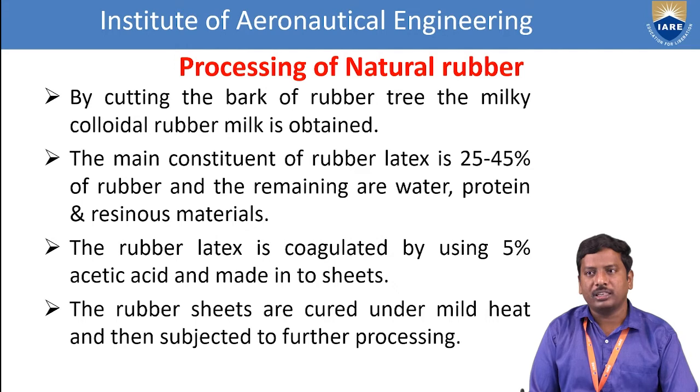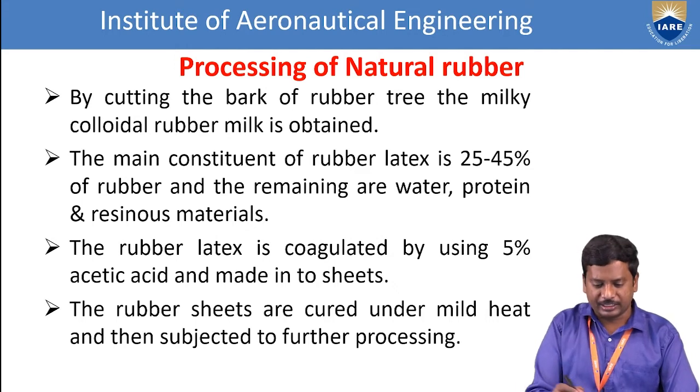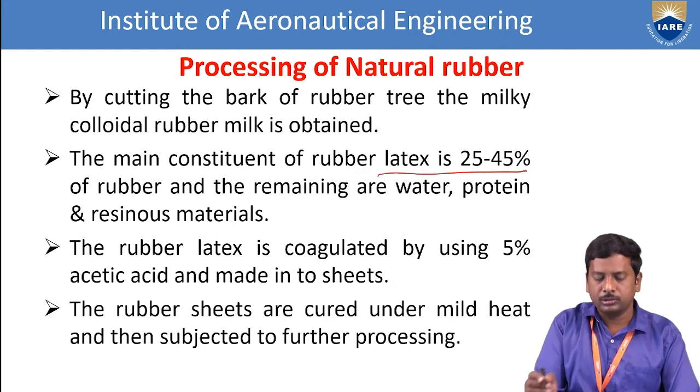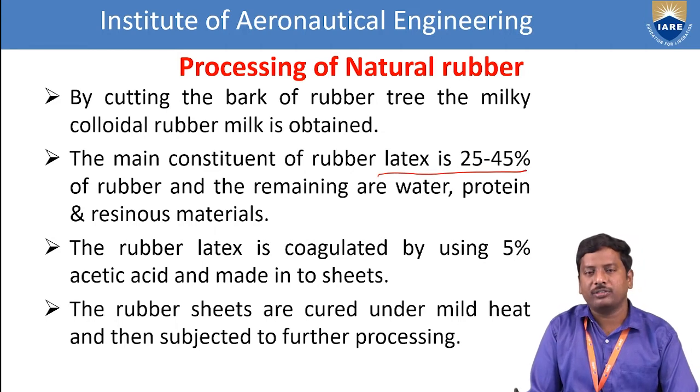After that, the main constituent of the rubber is present in the latex. The latex contains nearby 25 to 45% rubber, and the remaining is water, protein and resinous materials. Resinous materials contain both cation exchange and anion exchange groups, and are present in dark brown and black shades. It is very stable and contains cross linking bonds. Okay, so the rubber latex is coagulated using 5% acetic acid and made into sheets.